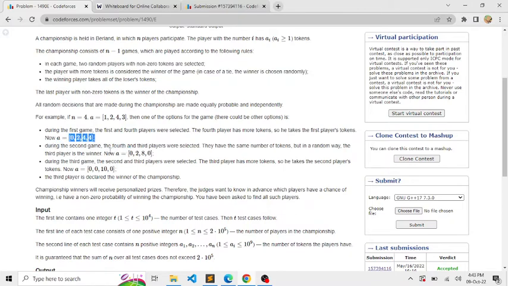In the second game, the fourth and third player were selected. As they have the same number of tokens, the final selection would be random, and in this case the winner chosen was player 3. So the loser's tokens were transferred to player 3. Now during the third game, the second and the third player were selected, which was the last possible combination. As the third player has more tokens, he took the second player's tokens. And now the final array is 0, 0, 10, 0.